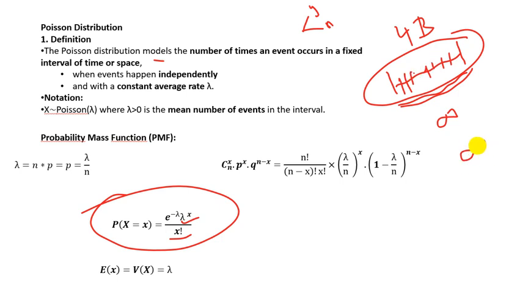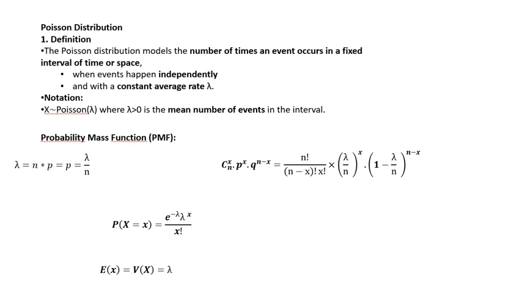So it is binomial with infinity of trials. Keep this in mind: Poisson distribution is a binomial with n equals infinity.